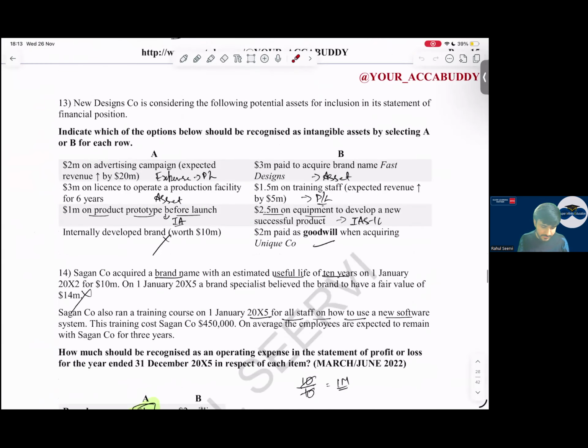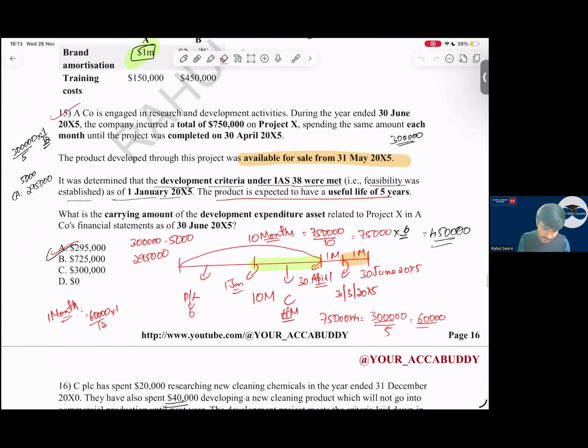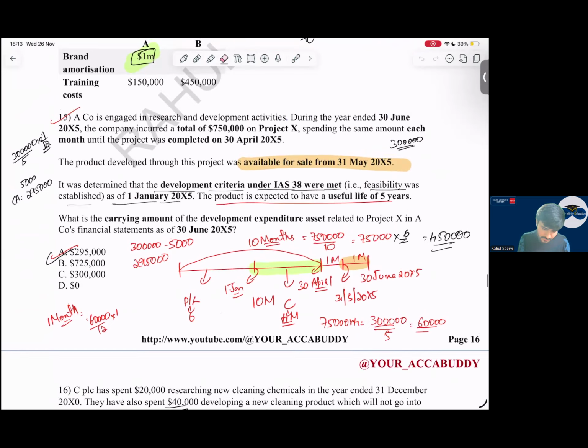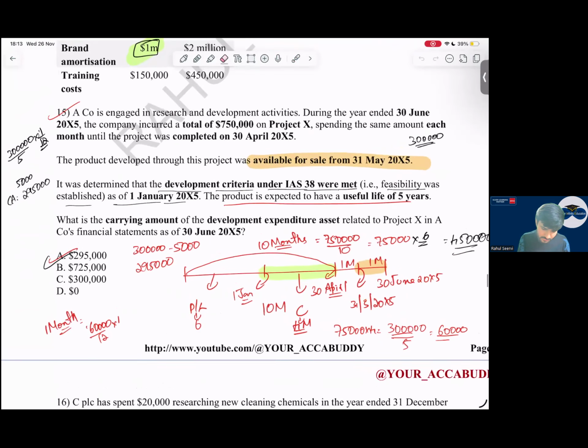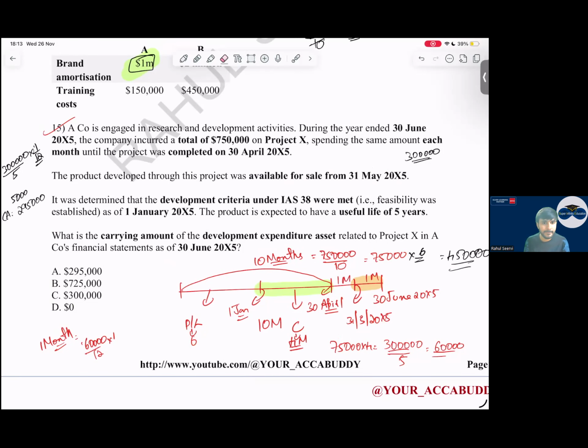Any doubts to anyone? No? I want everyone to do this MCQ. Chalo. Everyone do this MCQ for me. Yes, yes. I want everyone to do the 15th MCQ.